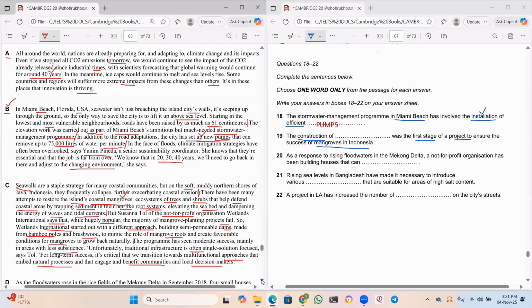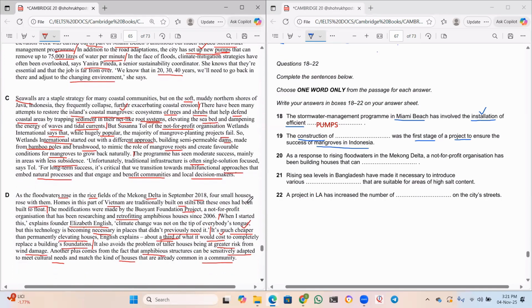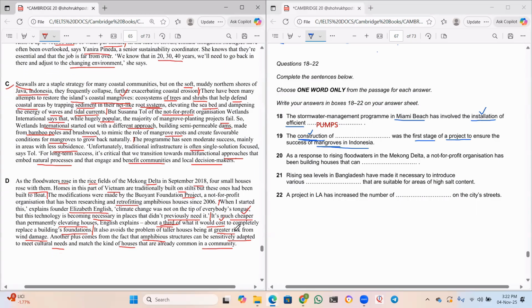Okay, now he's talking about Indonesia and mangroves, which we read in paragraph C, right? Here it is, Java, Indonesia. Now, what is that? He's talking about construction of something, right? Construction of something was the first stage of a project to ensure the success of mangroves in Indonesia. Okay, they want to make sure that mangroves is a success. Okay, let us read about that here.